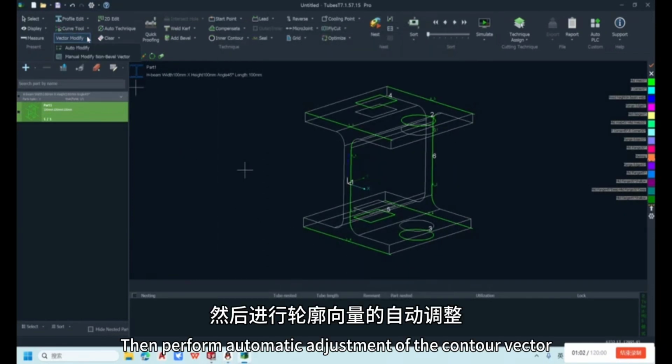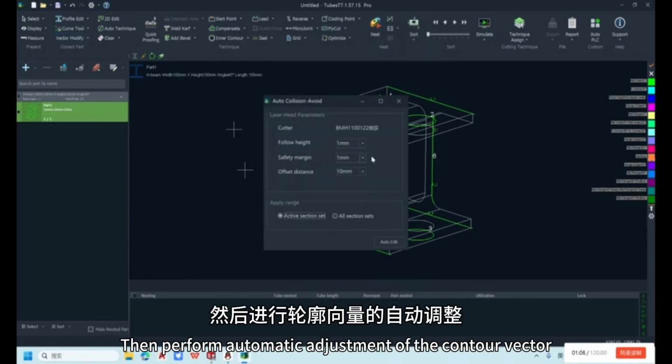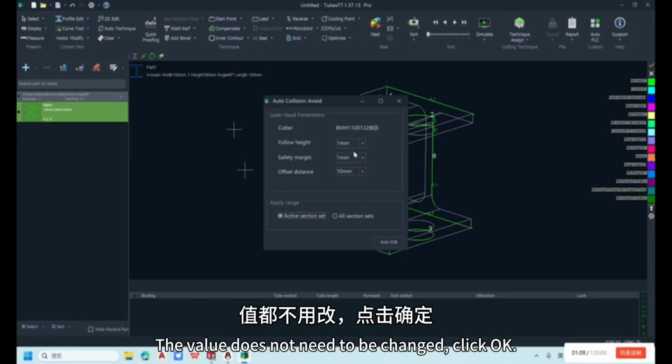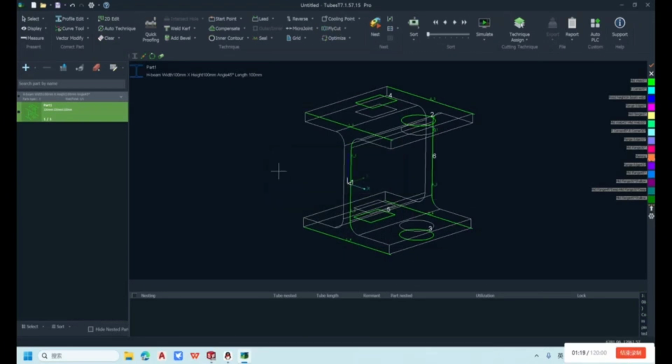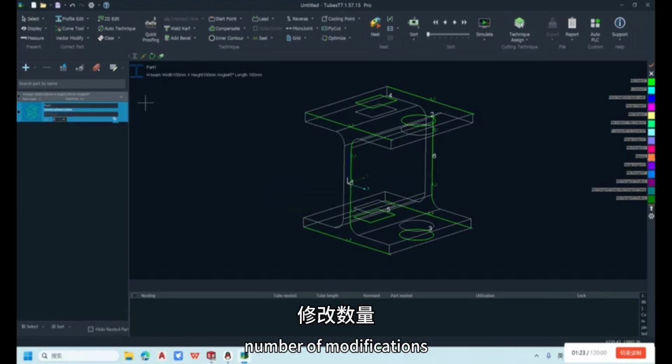Then perform automatic adjustment of the contour vector. The value doesn't need to be changed. Click OK. It shows that the adjustment was successful. Number of modifications.